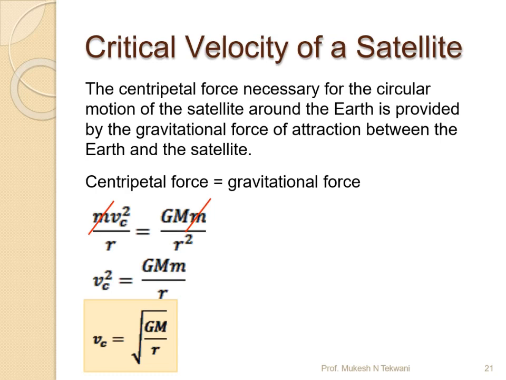The centripetal force is balanced by the gravitational force of attraction between the earth and the satellite, which according to Newton's law of gravitation is GMm over r square. Here m is the mass of the satellite, so it cancels on both sides, giving Vc square equal to GM over r square. So Vc is equal to root of GM divided by r.